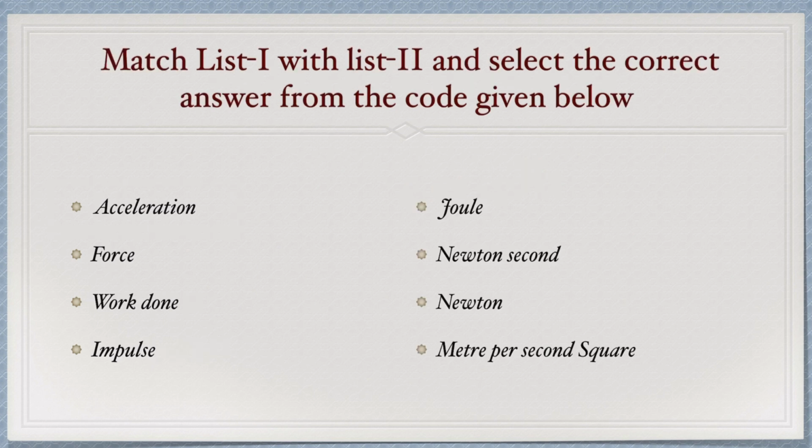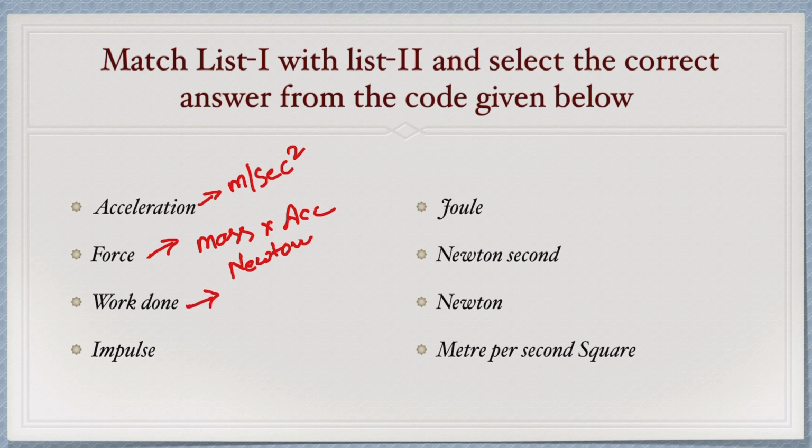Next is: match list 1 with list 2 and select the correct answer from the code given below. The unit of acceleration will be meter per second square. Force will be mass into acceleration, which means Newton. So the unit of force will be Newton. Next one is work done. The unit of work done will be joule. And the last one, impulse, equals Newton second. So these are the correct matches.